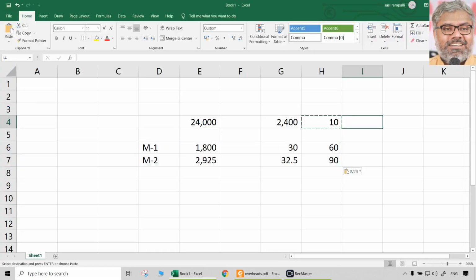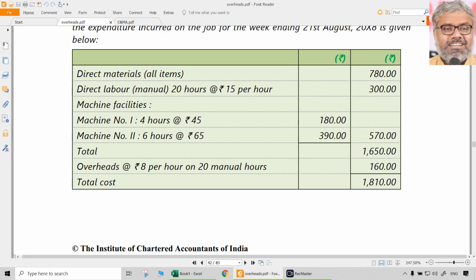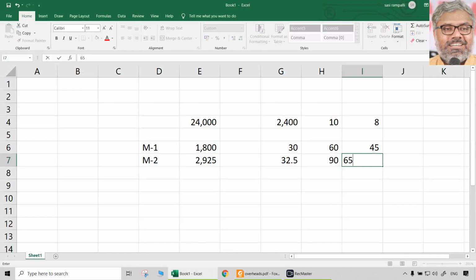Here they have taken 8 rupees per labor hour. Here they have taken 45 rupees per machine number 1 hour. Here they have taken 65 rupees per hour of machine number 2. So what is this supplementary rate that we should charge additionally now? Under recovery happened. 10 should have been the overhead rate, but only 8 was taken as the predetermined rate. So 10 minus 8 is called the supplementary rate.